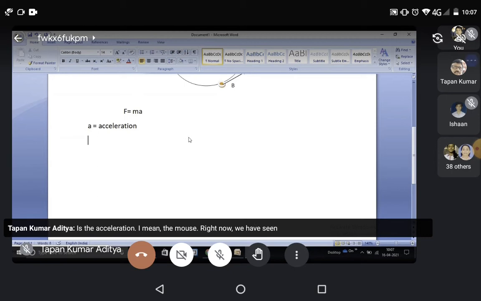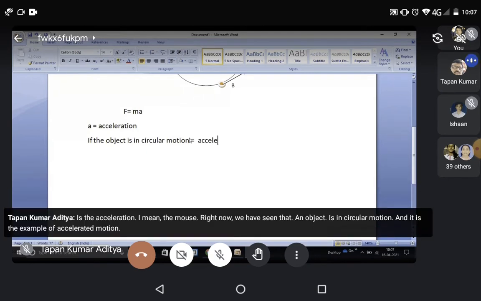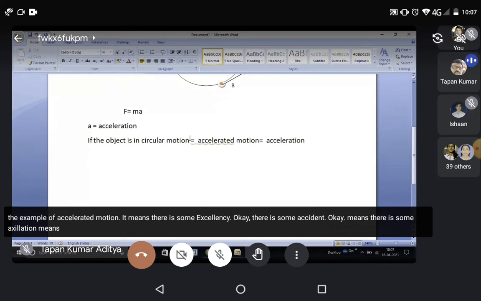Now we have seen that if an object is in circular motion, it is an example of accelerated motion. It means there is some acceleration, which means a is not equal to 0. Now see the formula F equal to ma.